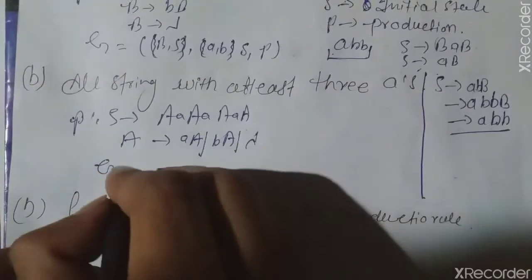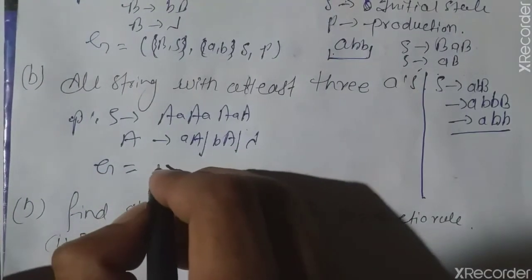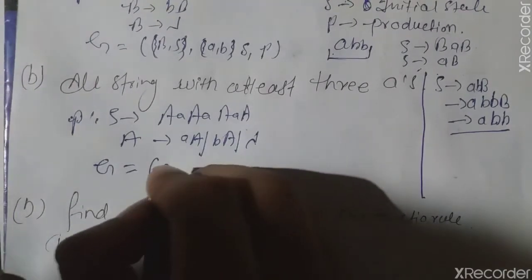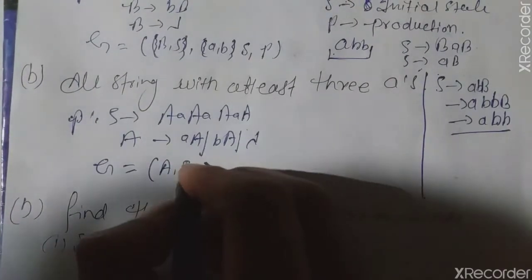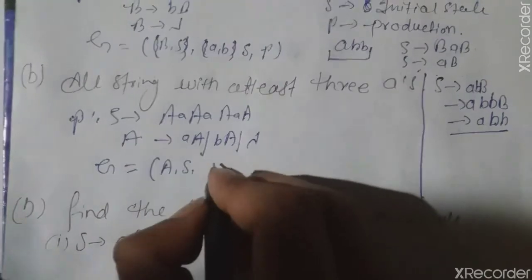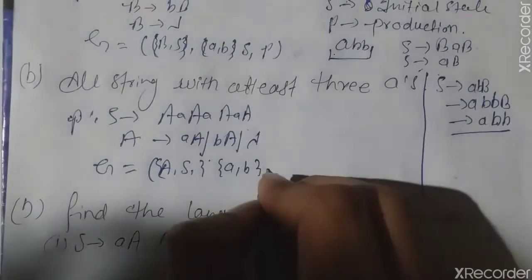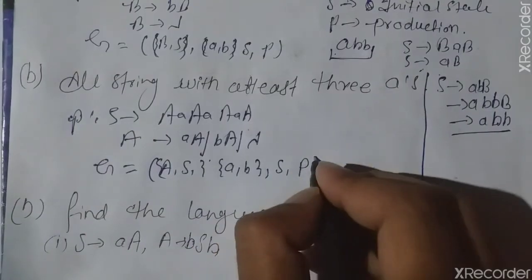Therefore the grammar G can be written as the set of variables {A, S}, the set of terminals {a, b}, the initial state, and the production rules.